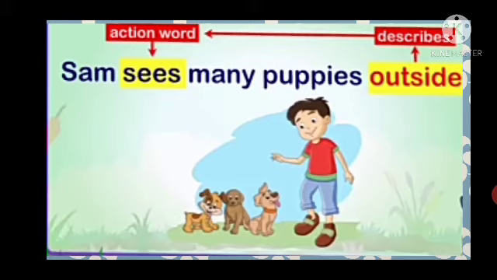But where is he seeing? He is seeing outside. So here outside is describing the action word. Outside is describing an action word, that is sees. That is why outside is an adverb. So what is an adverb, children? An adverb is a word which describes a verb or which tells more about the verb.